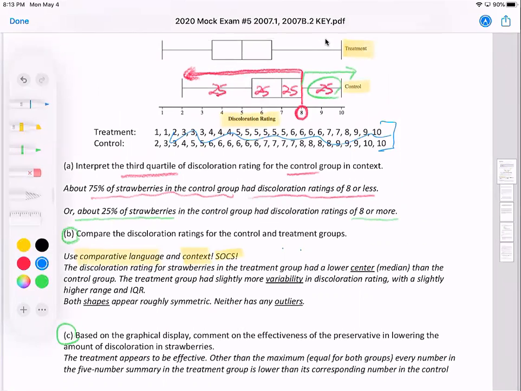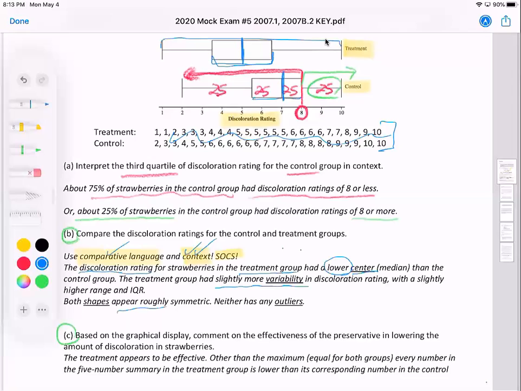So an example would be the discoloration rating, check, context, for strawberries in the treatment group, more context, had a lower, comparative language, lower center, so the treatment group lower center, that's lower than this one, than the control group. The treatment group had slightly more variability, that's the spread. Treatment group had slightly more variability with slightly higher range, so this range is a little bit bigger, and then this interquartile range, this distance here is slightly bigger than the interquartile range for the control.